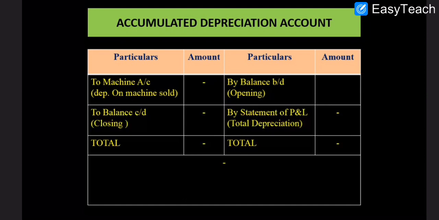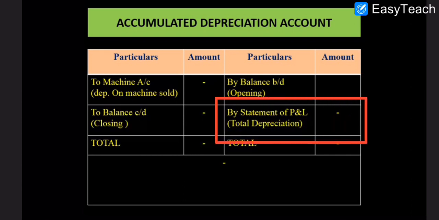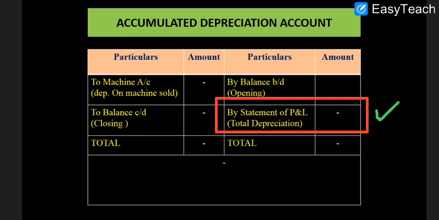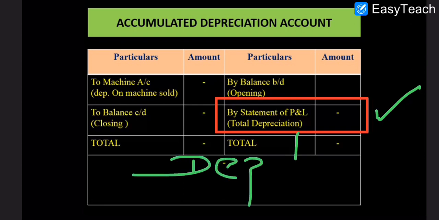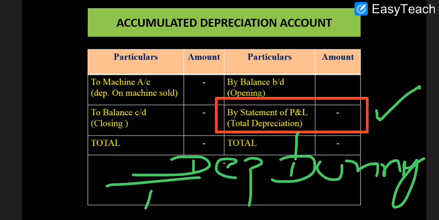So next one is the purpose of preparing accumulated depreciation account. The purpose of preparing accumulated depreciation account is mainly to calculate this balance, that is how much depreciation is charged on the assets during a particular year. So this will be your balancing figure mostly. This is called depreciation during the year, or total depreciation for the year.